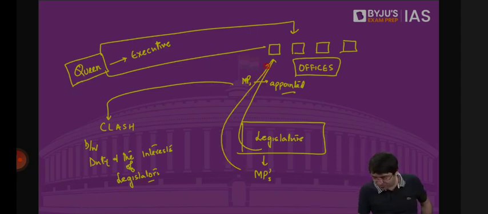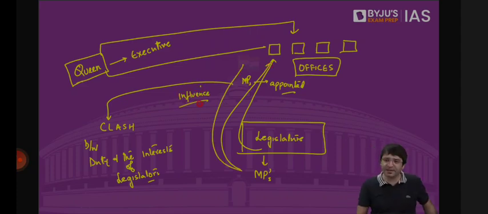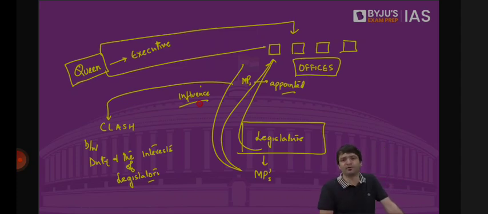Legislators are appointed to the offices under the queen, under the executive. So will these legislators question the queen, question the executive? No. These legislators will be under the influence of the executive. They will not be able to perform their job of holding the executive accountable because their duty is clashing with the interest. And the interest is we have to occupy this office because it pays us as well, it is giving us influence as well.